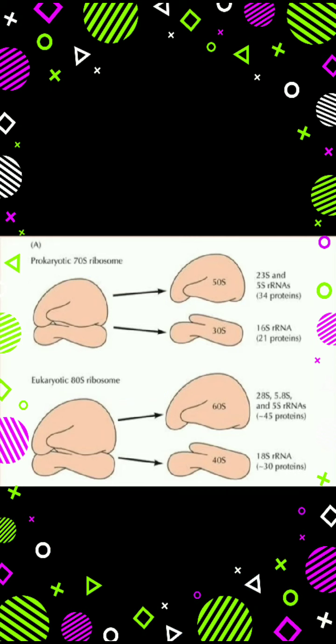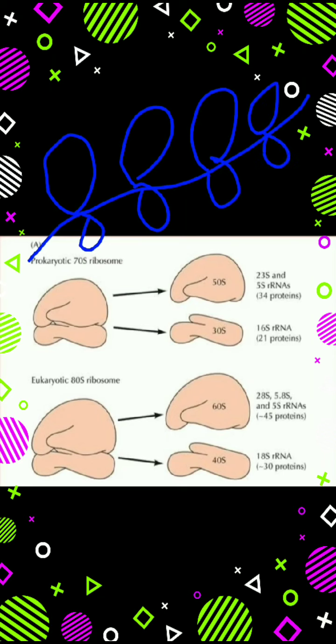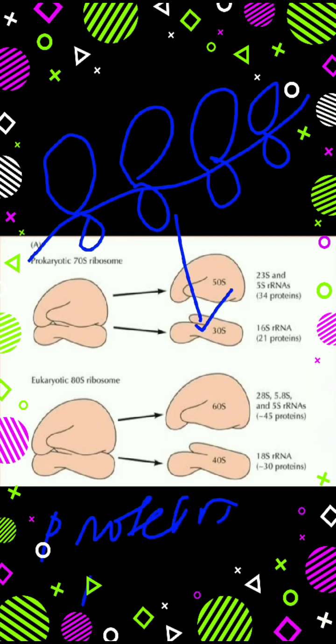When so many ribosomes are bound upon mRNA, translation occurs and thus protein formation happens. Now in eukaryotic cells, 80S ribosome as well as 70S ribosome are present.